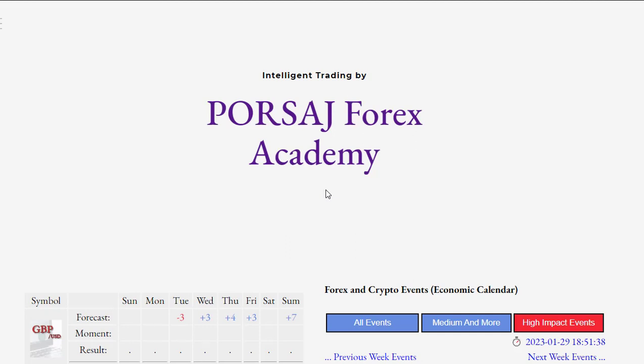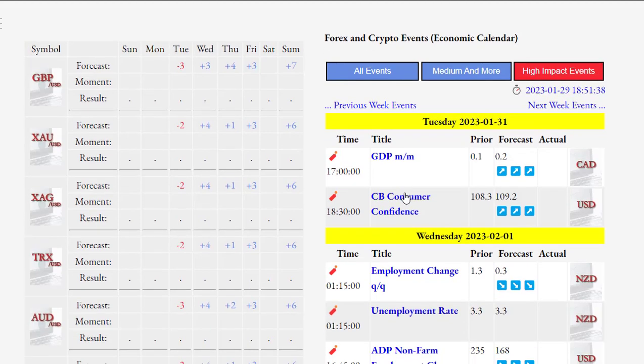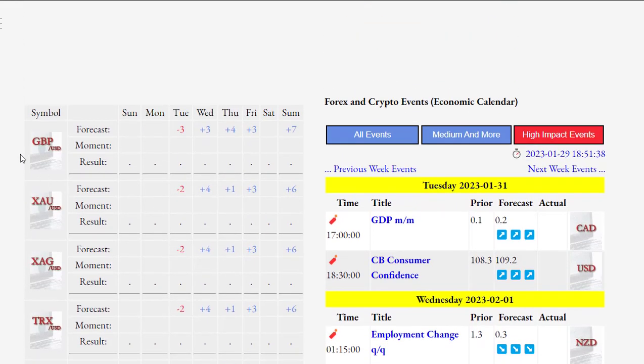Well, let's take an economic look at next week to see what tomorrow is waiting for us. As you can see, based on the forecasts, we have the most positive news for GBPUSD, for which we expect a big increase of +7 points. On Tuesday, we expect -3 points from economic news for this currency pair, and on other days we expect positive news every day.